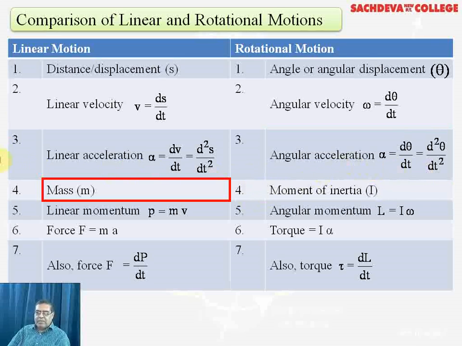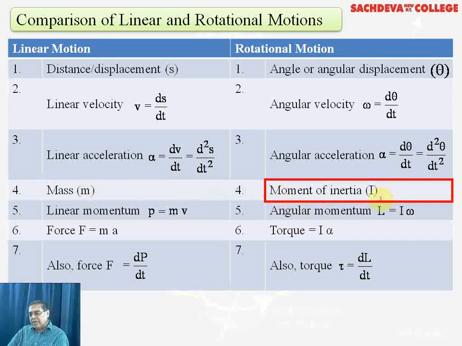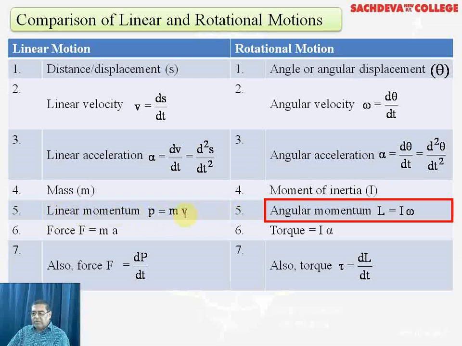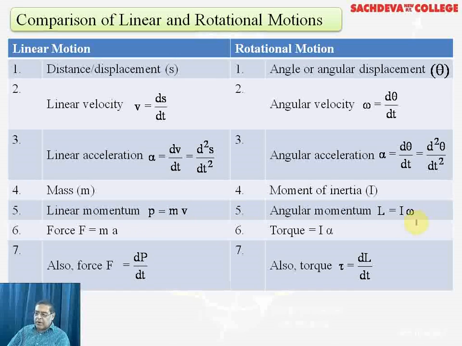Now the mass. When we come to mass in the linear motion, m stands for mass, and the body has got mass, inertia. But in rotational motion, we don't simply say mass, but we say moment of inertia, and moment of inertia I must be mr square. And then comes the linear momentum, that is straight line motion, and momentum is the product of mass and velocity. Whereas in angular momentum, L is equal to I omega. We can use angular momentum in the Bohr's atomic model as well as in the Sommerfeld's atomic model.